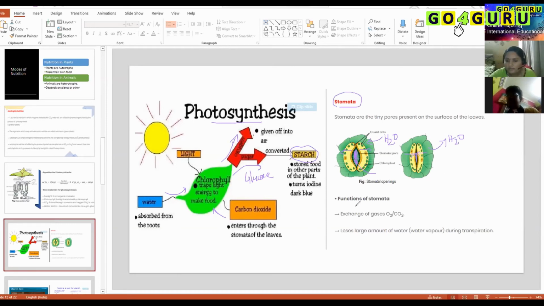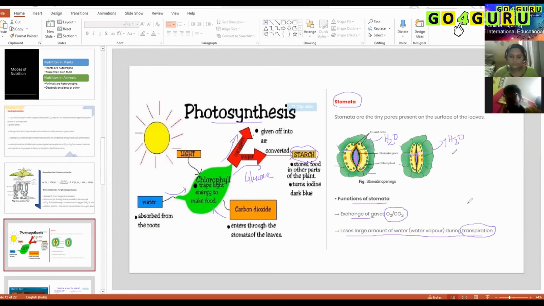Then comes the functions of stomata. It is used in gaseous exchange, where it mainly exchanges gases like carbon dioxide and oxygen. Carbon dioxide enters and oxygen leaves the plant. Then it loses a large amount of water during transpiration. Now this is a new term that you are going to learn. What is transpiration? Process of water loss, and water will be lost in the form of water vapor.